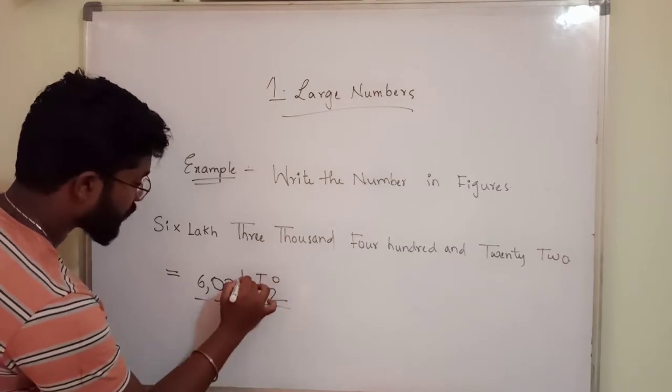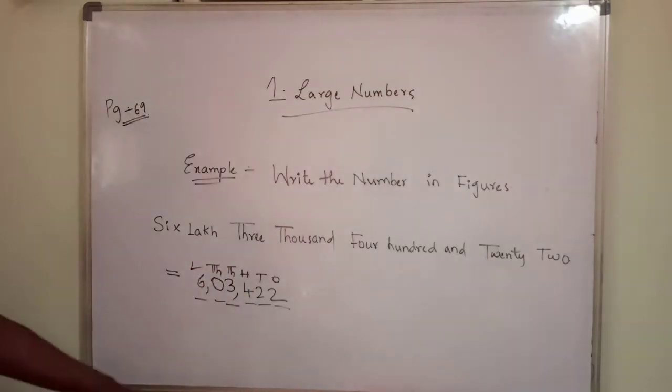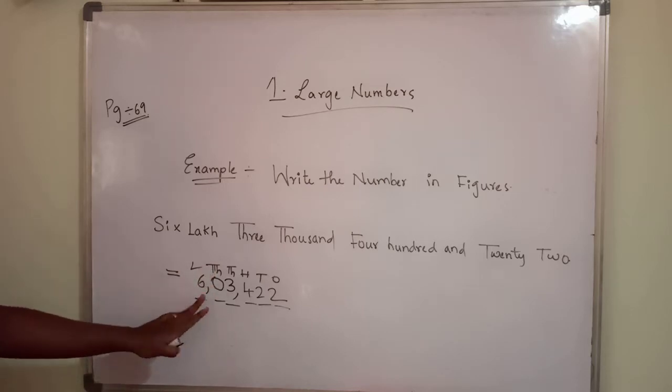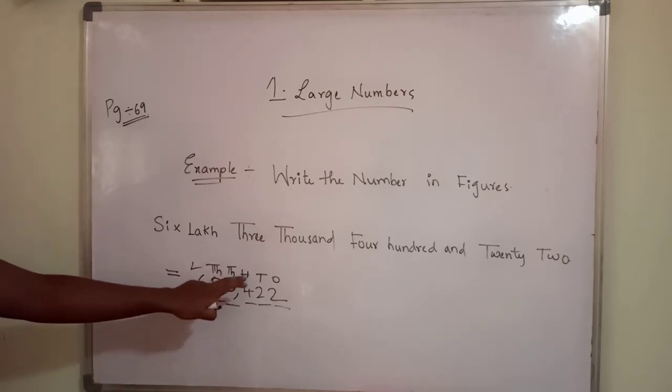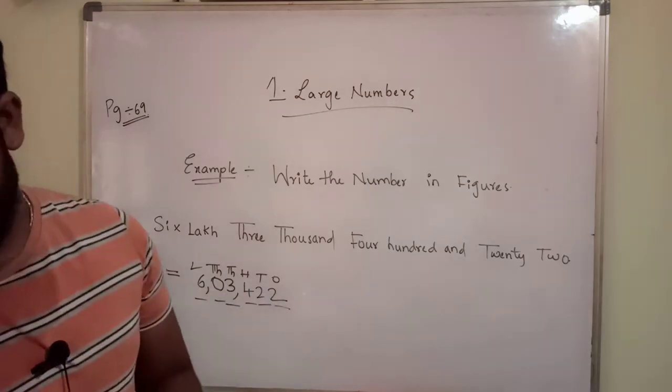Ones place, tens place, hundreds place, thousands place, 10,000s place, lakhs place. So 6 lakhs, nothing in the 10,000s place, 3,422. This is the number.